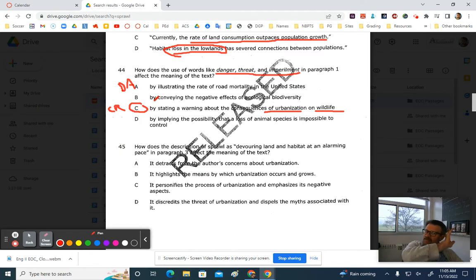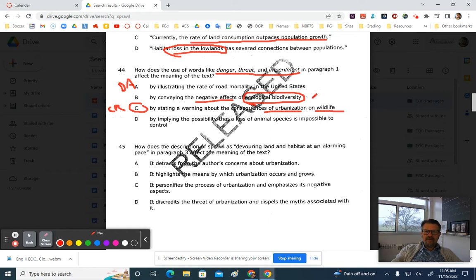Right? By conveying the negative effects of the ecological biodiversity. Look how they're trying to trap you. They are so sneaky. See, all these words are negative, danger, threat, and imperilment, and it says negative effects. And then they use these big fancy words to try to trick you. So ecological would mean that it's out in nature, and biodiversity means that there's lots of different kinds of life.